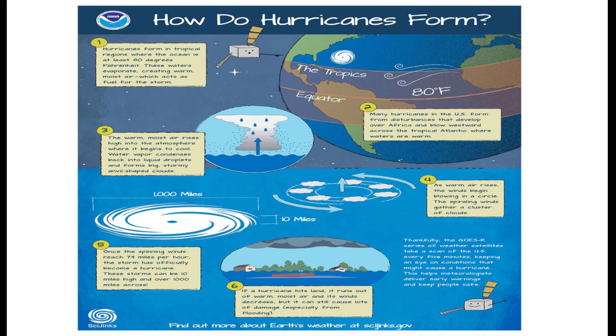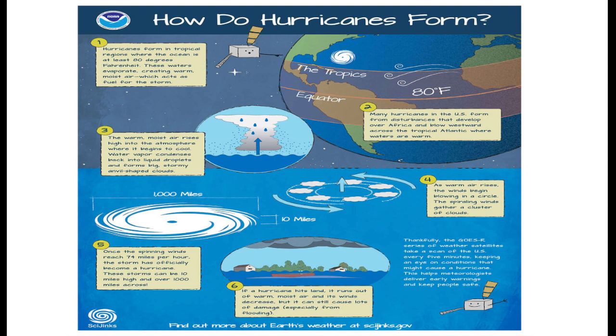Number three, the warm, moist air rises high into the atmosphere, where it begins to cool. Water vapor condenses back into liquid droplets and forms big, stormy, anvil-shaped clouds.